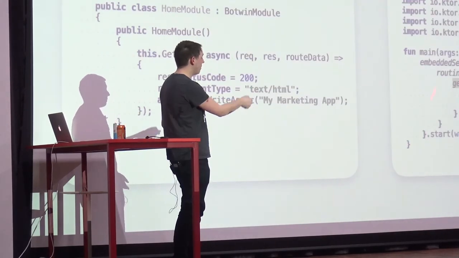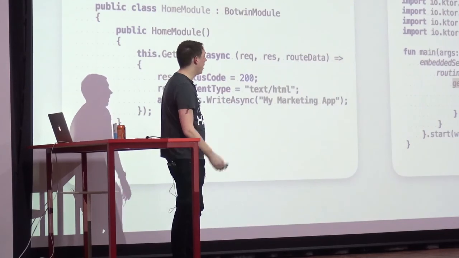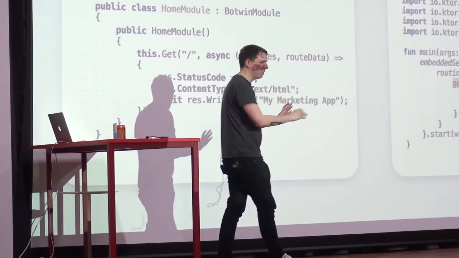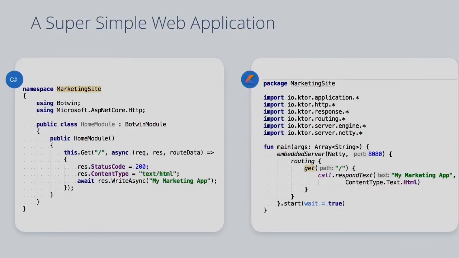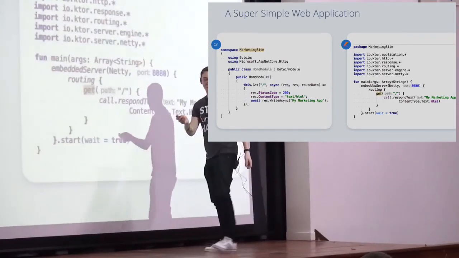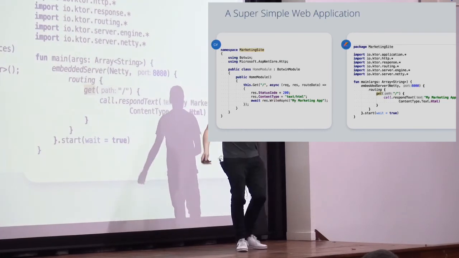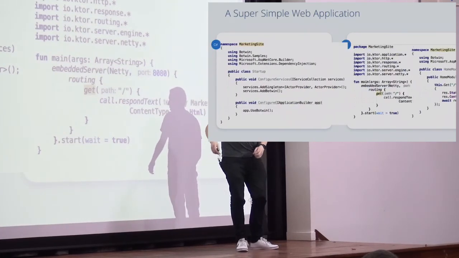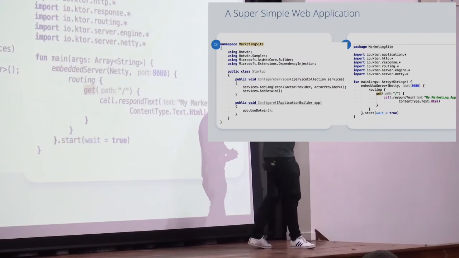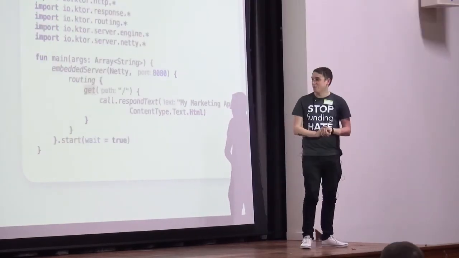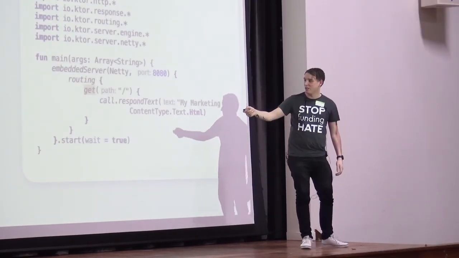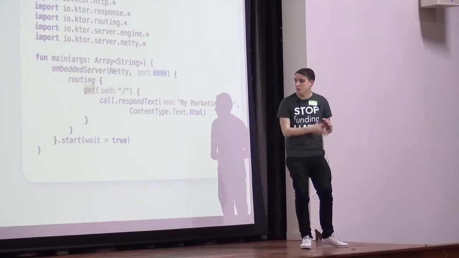So that's our entire application there, and we can build that and run that, and it will go, okay? I'm not going to show you that running in IntelliJ, because it just writes out my marketing app to the browser, and there's no point. But as I said, there's more to the C# side that we're not seeing. We, of course, need our startup class to introduce our services and all the DI magic and the middleware to use. And we need our entry point in the program.cs as well to tell it to use the startup, to build it, and to run the web server.